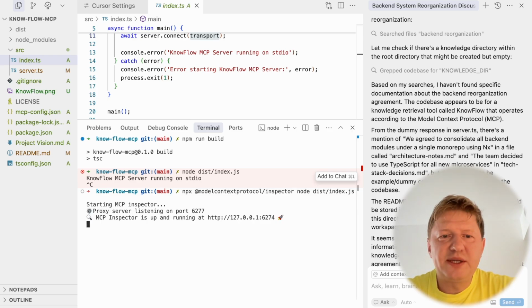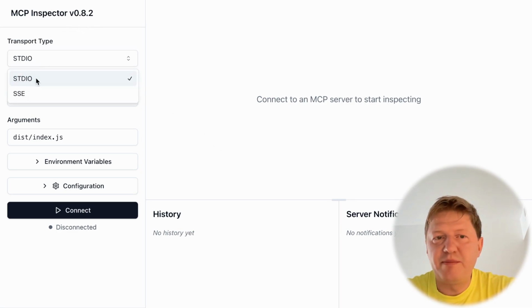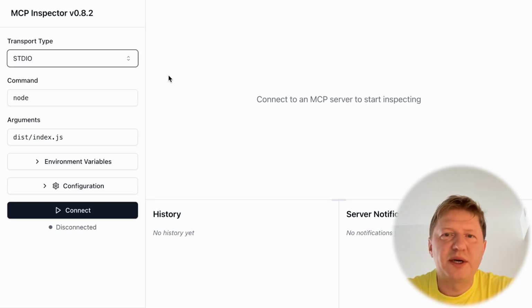The way it works, it starts up and provides you the URL. This is the web interface to it. So let's give it a try and check. And here we are. We have MCP Inspector 0.8.2, the transport type STDIO, as I mentioned already, and I see the second one is possible, but we are communicating via standard input-output streams.